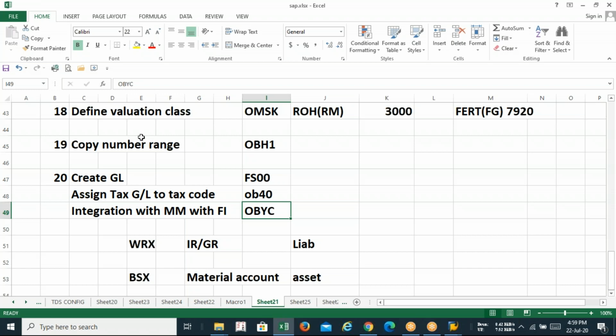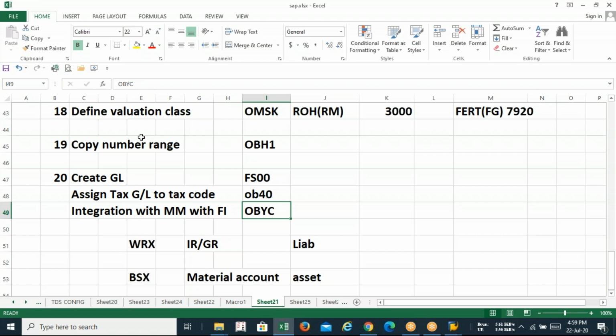The GRIR thing, we'll be doing it in the next class. The concept of GRIR: why are we creating GRIR in SAP? Because that is an offsetting account. Without that, SAP will not allow you to post a document.